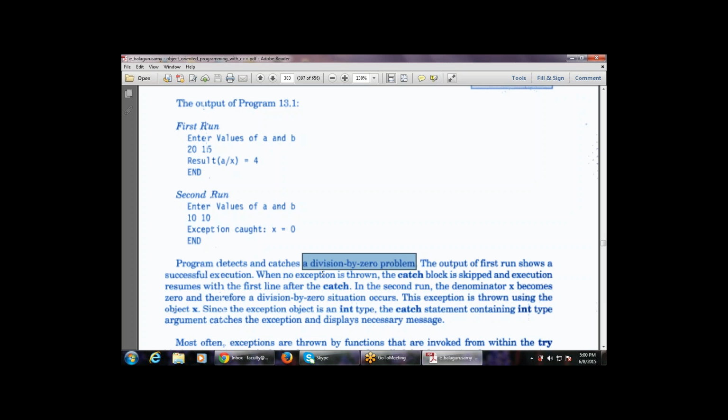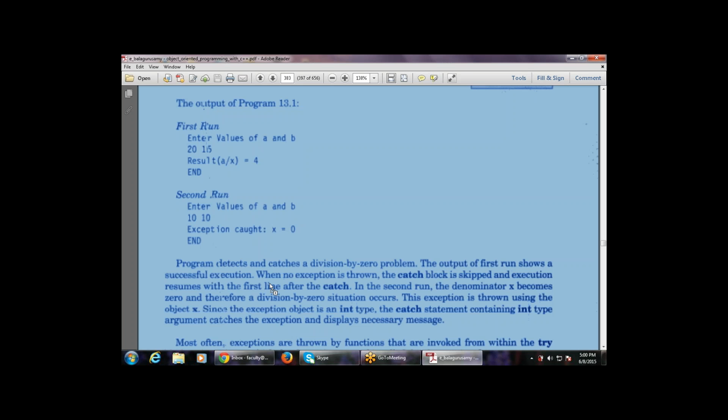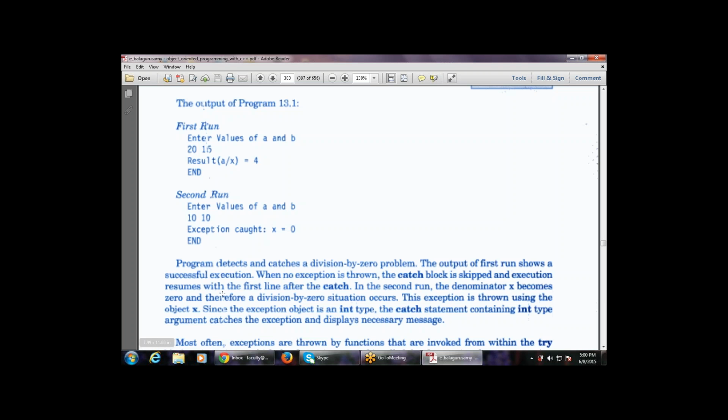Right. Now the next point says the output of the first run shows a successful completion. That is, there is no error, there is no 0, so it is a successful execution. When no exception is thrown, the catch block is skipped and execution resumes with the first line after the catch. So when there is no exception, it is simply skipped and the execution resumes with the first line after the catch.